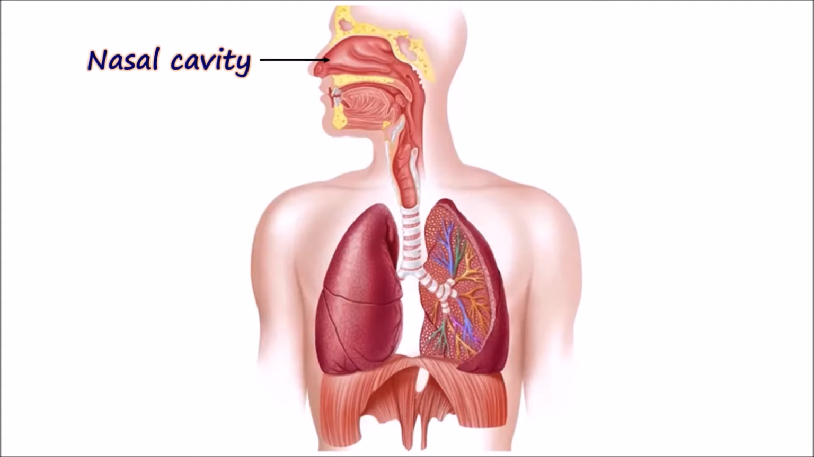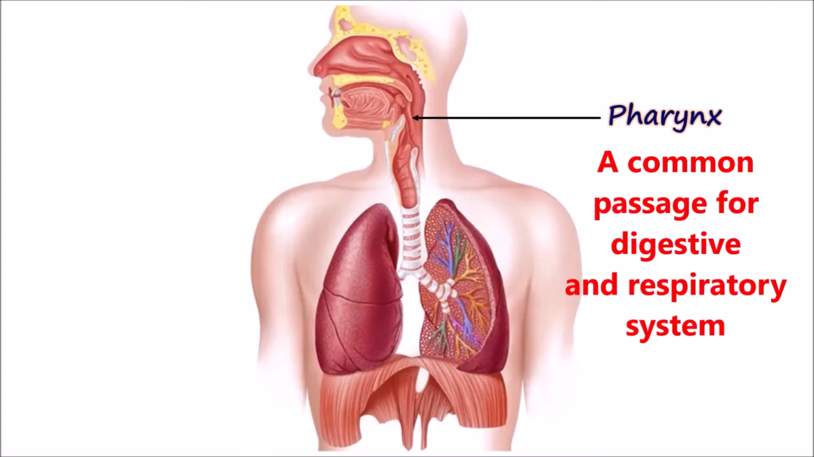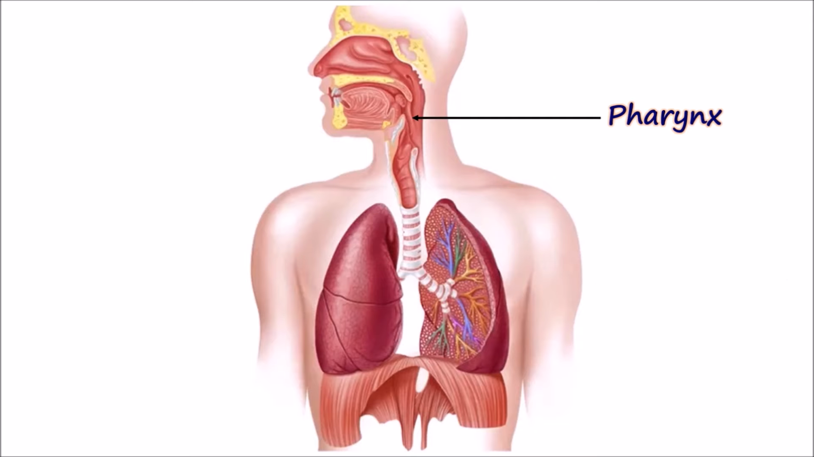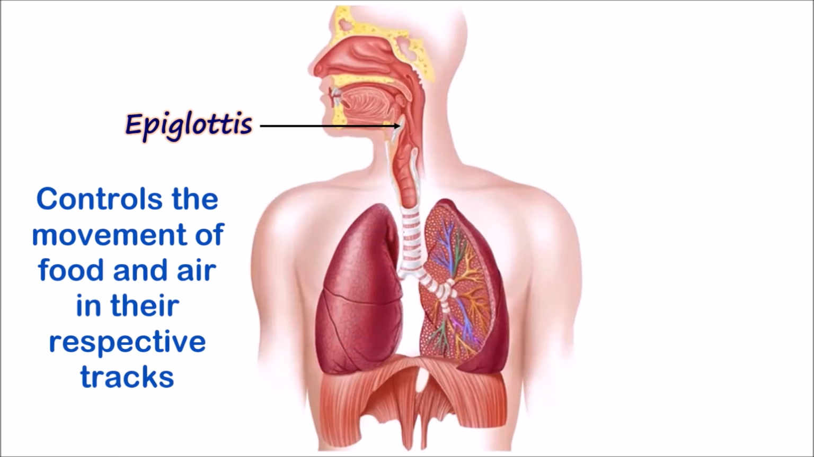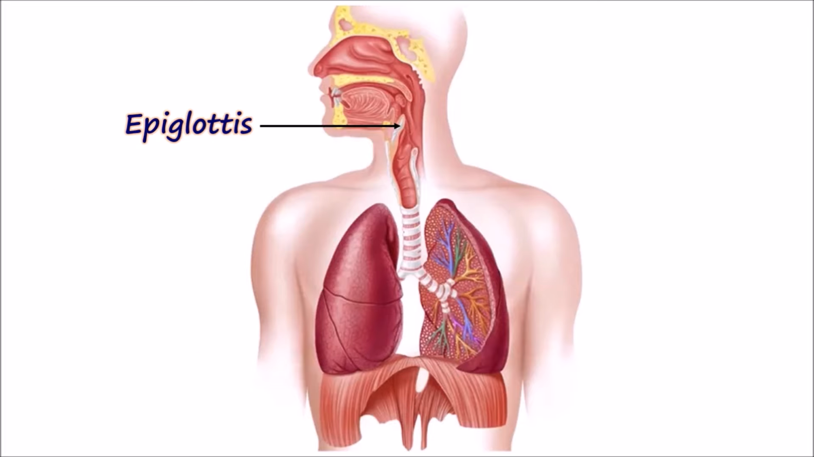From the nasal cavity, the air moves into the pharynx, which is a common passage of digestive and respiratory system. There is a small flap-like valve called epiglottis that controls the movement of air and food in their respective passages. We will learn about epiglottis in the next video.